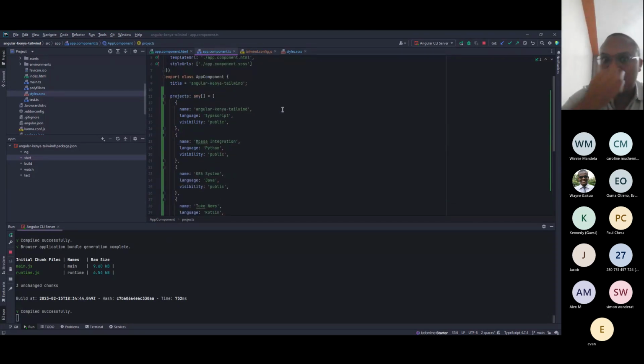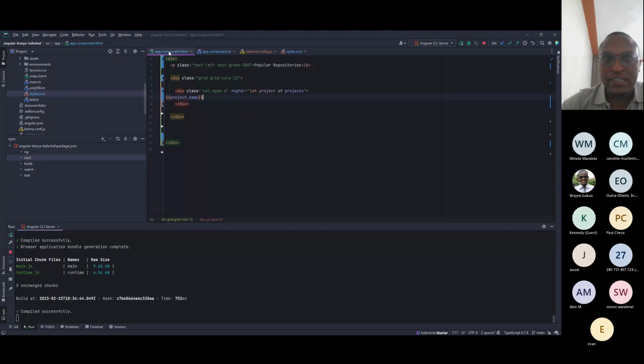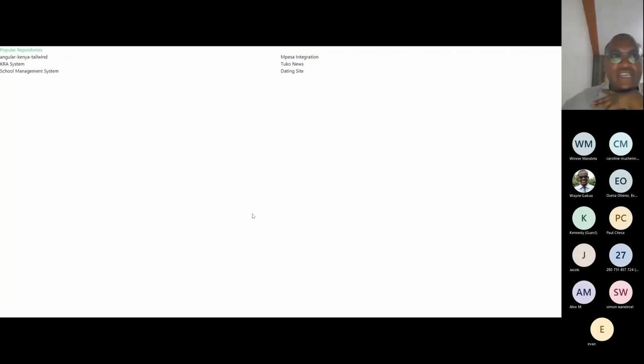Perfect. So all we've told HTML is have a grid of 12. Every column, so the children divs should span 6 columns. So all we need to do is go to the browser and find our 6 columns there. Stop sharing, share. So technically this is one div, two div.